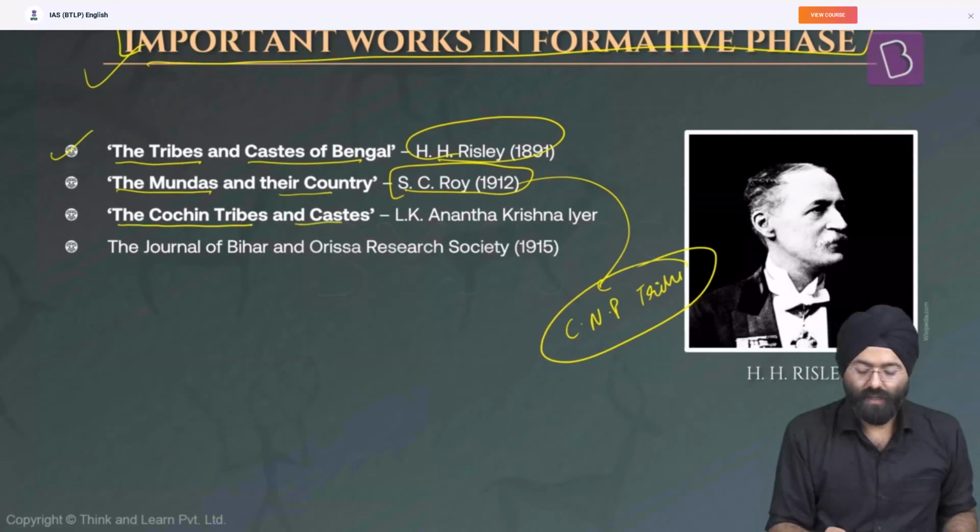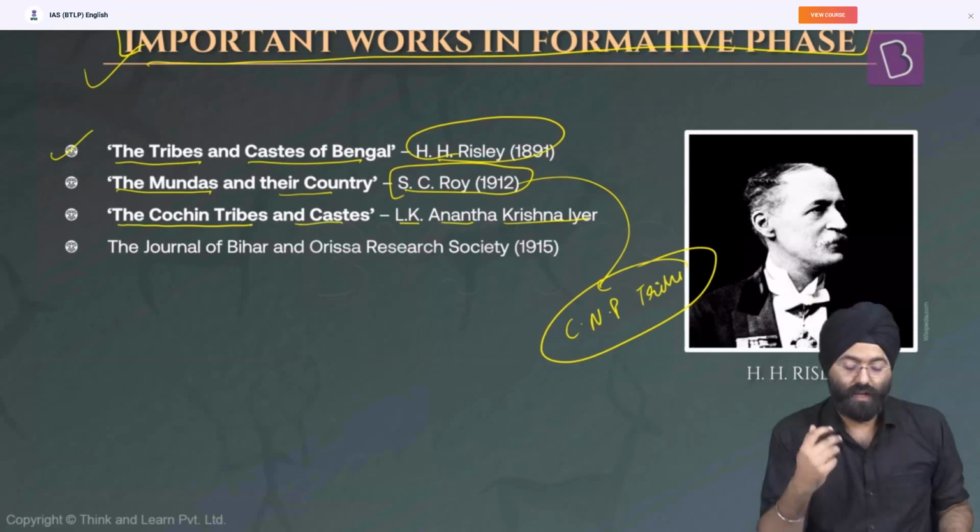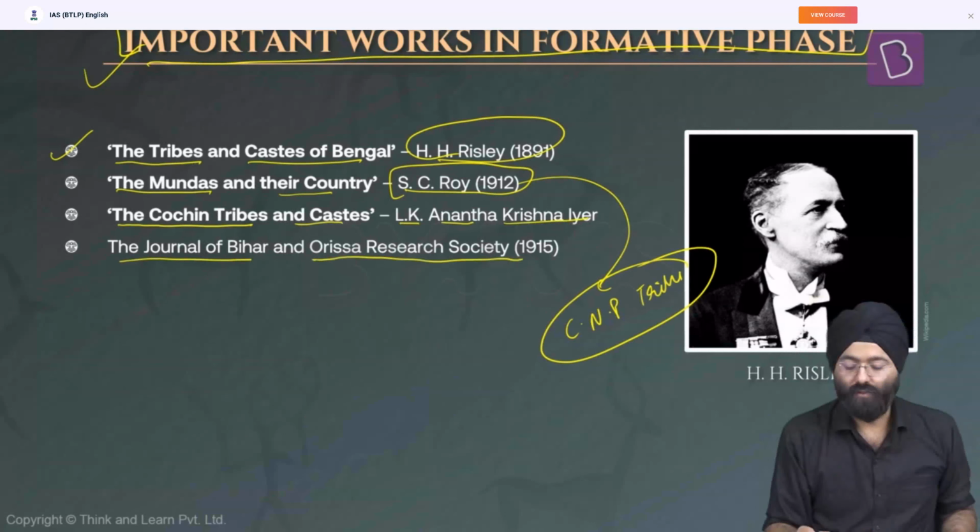Then The Cochin Tribes and Castes by L.K. Ananthakrishna Iyer, again one of the very prominent thinkers and anthropologists. The Journal of Bihar and Odisha Research Society, 1950.